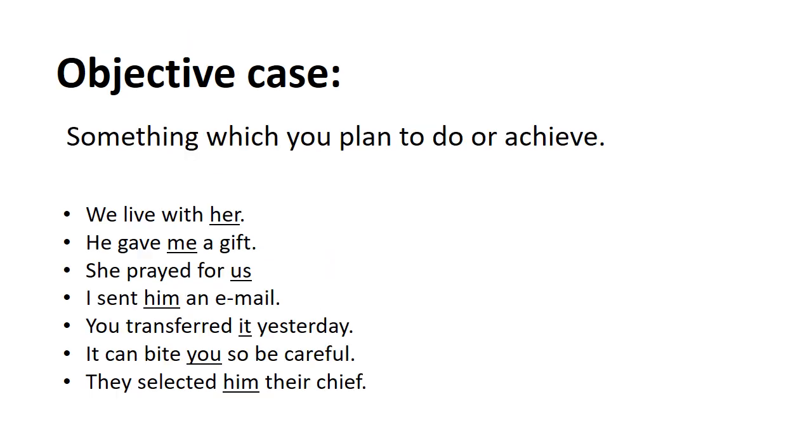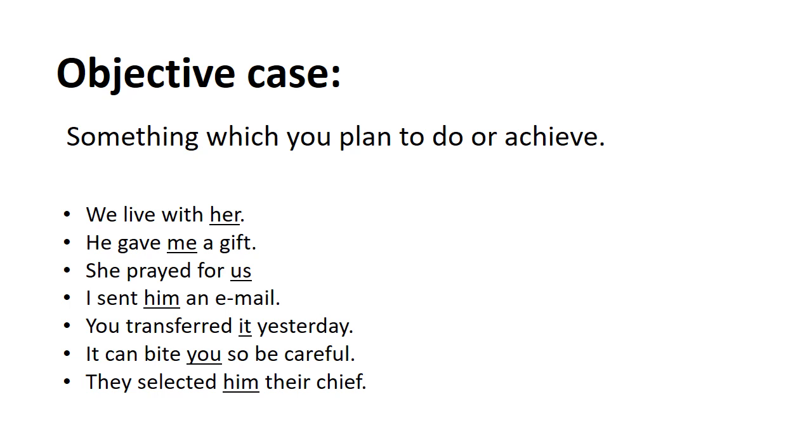Students, here is the objective case, something which you plan to do or achieve. Here I've underlined words in sentences. We live with her, so her is an object. Second sentence: he gave me a gift. Me is a direct object. There are basically two objects. He gave me a gift, so me is underlined; it is an object in the sentence, a direct object.